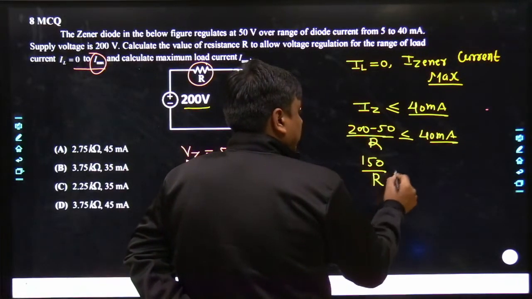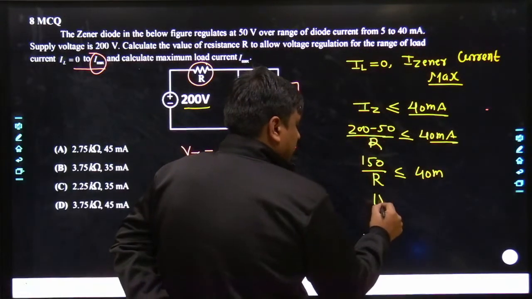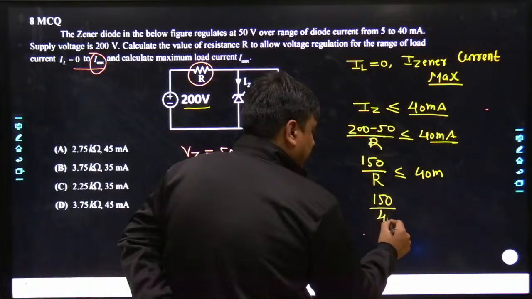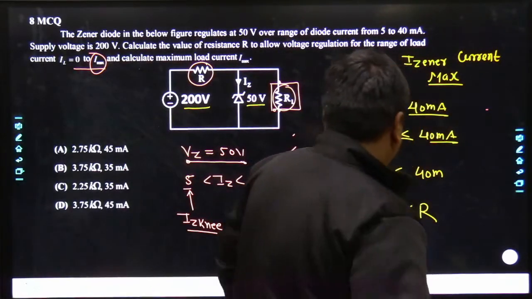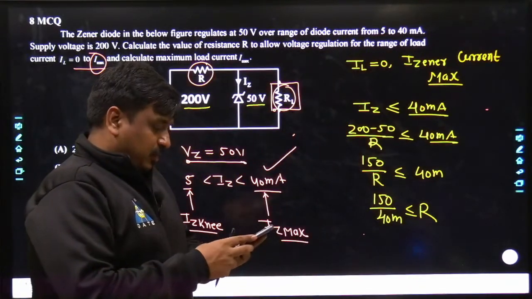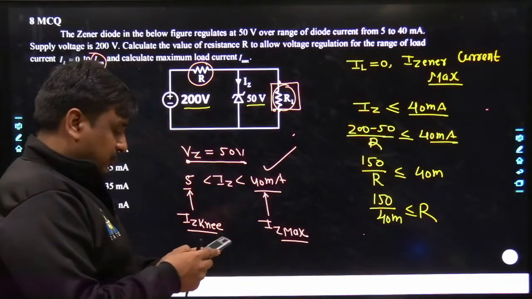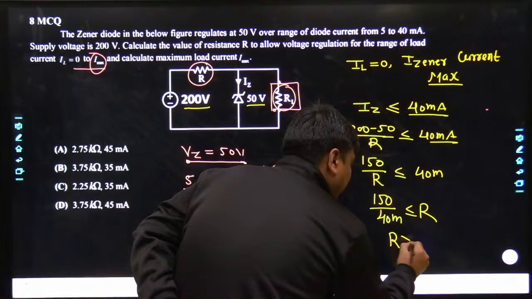So 150 divided by R is less than or equal to 40 milli. So here it becomes 150 divided by 40 milli, lesser than or equal to R. If I find this value, it's going to be 150 divided by 40, which becomes 3.75. So the value of R has to be greater than or equal to 3.75 kilo-ohm.